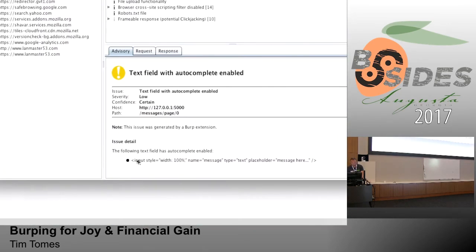I've created the issue to show me the exact HTML of that particular form field. The name of this input is message, probably not that sensitive in the context of this application. But if the name of that field was SSN or social or CC number or credit card or any of those things, then I want to go back to the application and see if that's actually what that is, and then file that and report that as an issue, because you don't want to have autocomplete enabled on that kind of sensitive information, right?